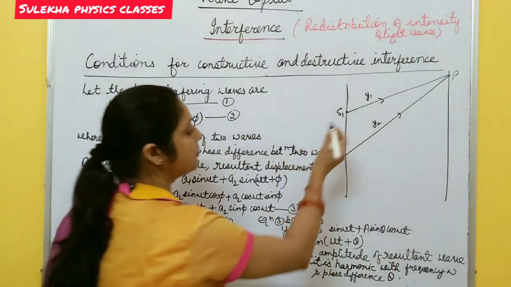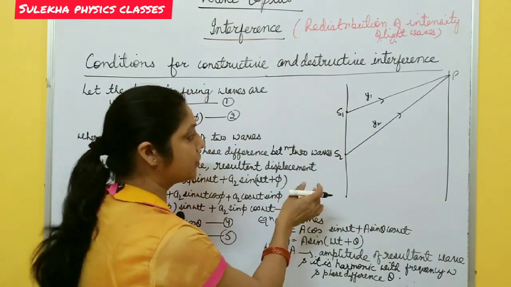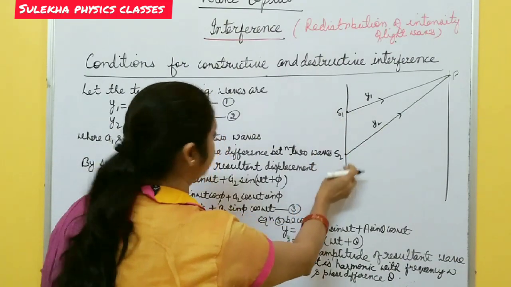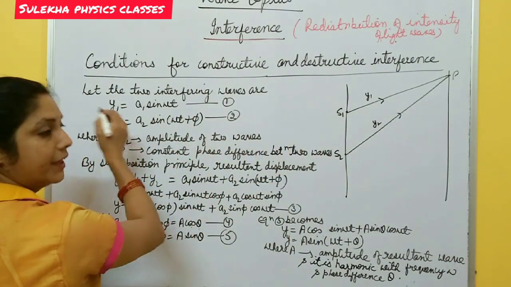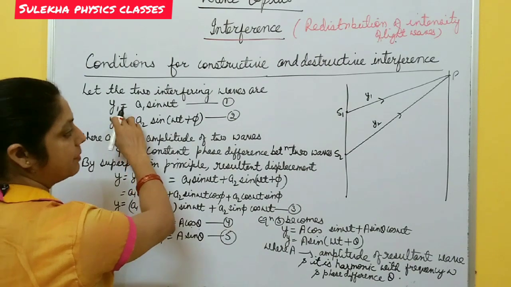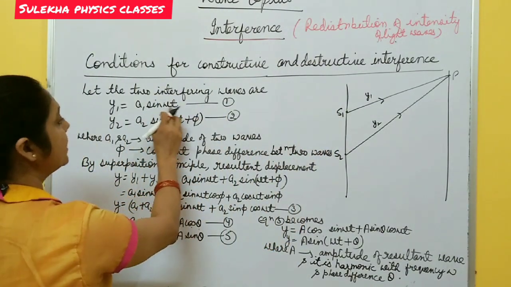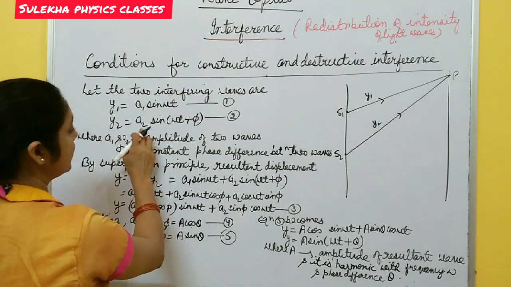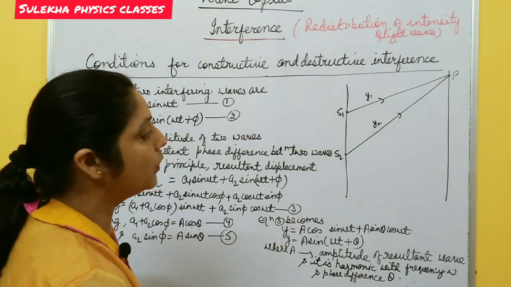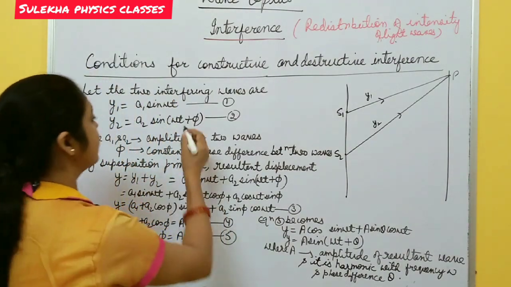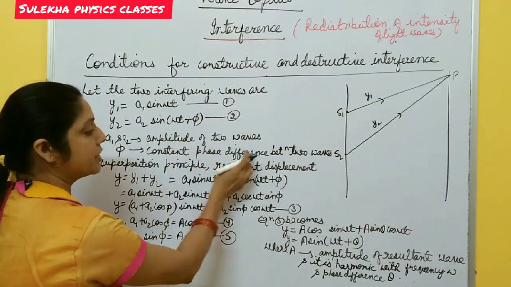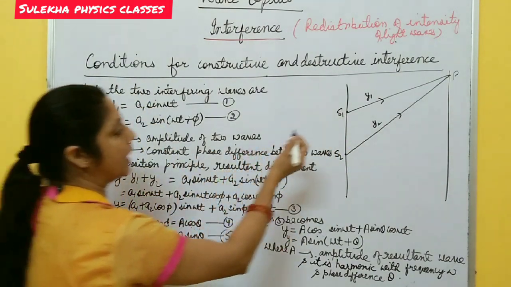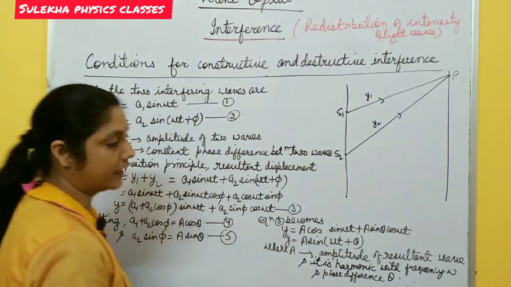For this, let us suppose that there are two sources S1 and S2, and the displacements of these two interfering waves are given by Y1 and Y2. Y1 is the displacement due to the first source, Y1 equal to A1 sin omega t, and the displacement of the second wave is Y2 equal to A2 sin of omega t plus phi, where phi is the constant phase difference between these two waves, and A1 and A2 are the amplitudes of the first wave and the second wave.